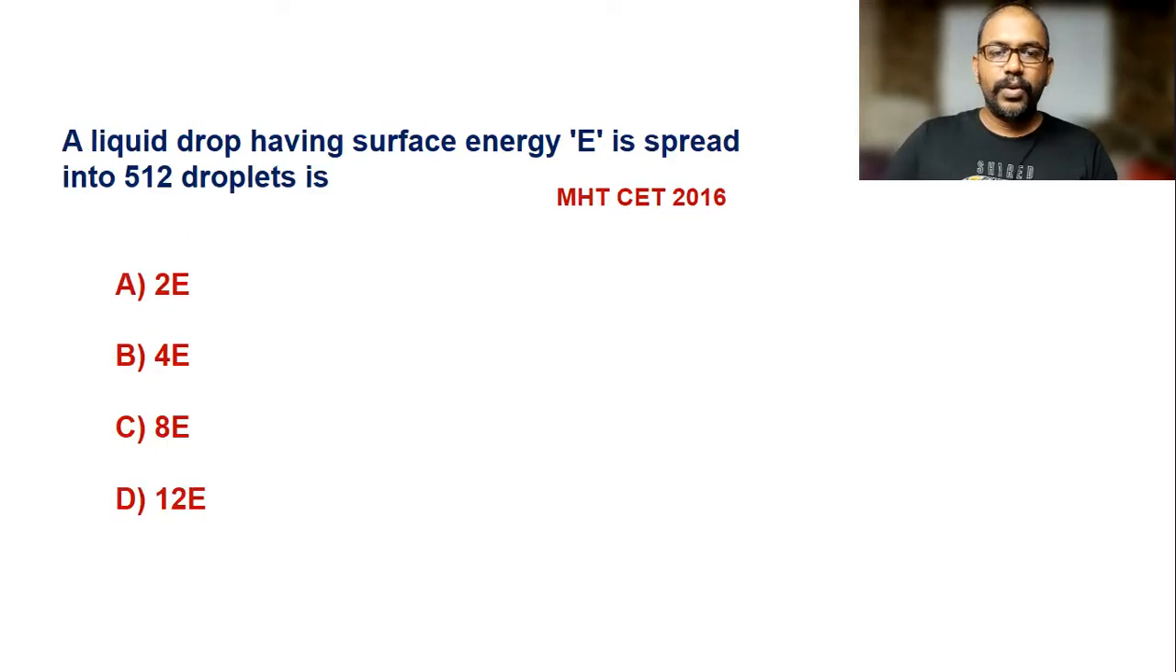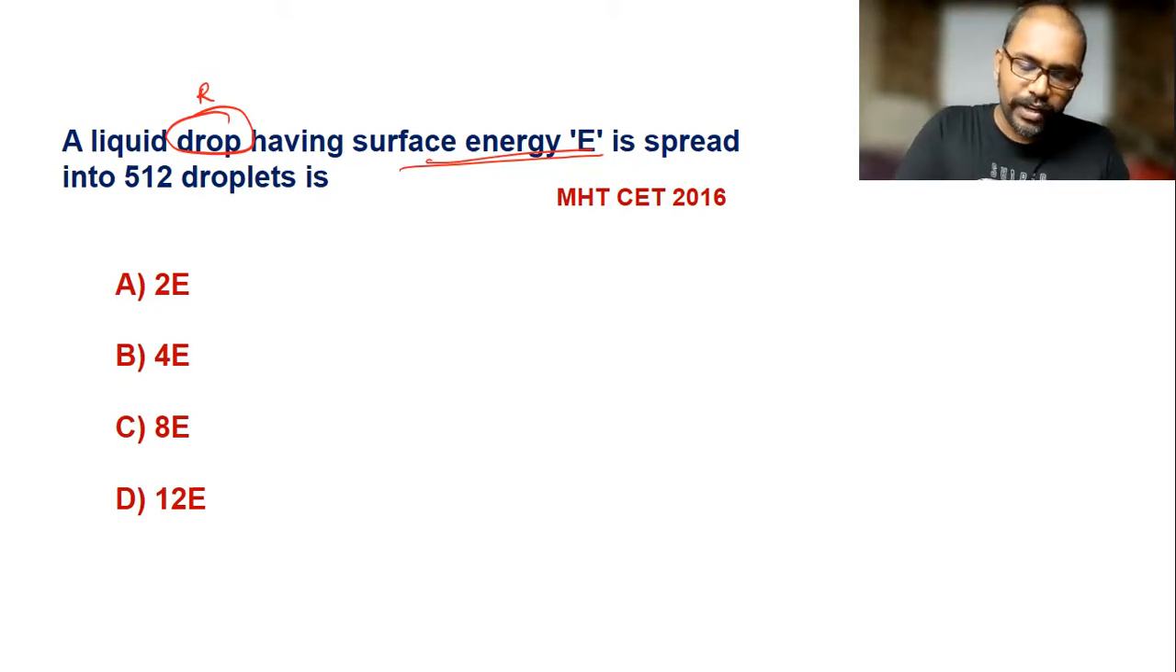Now next one. A liquid drop having surface energy E is spread into 512 droplets. So I consider the radius of the liquid drop is capital R. Surface energy is E for the liquid drop. When it is spread into 512 droplets, then we have to find out the surface energy of each droplet.